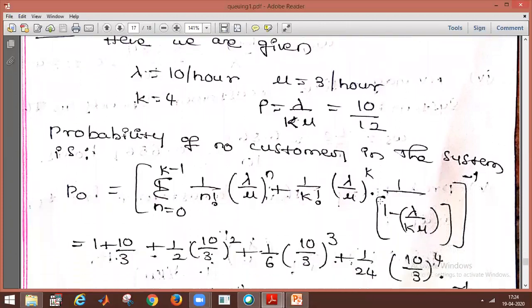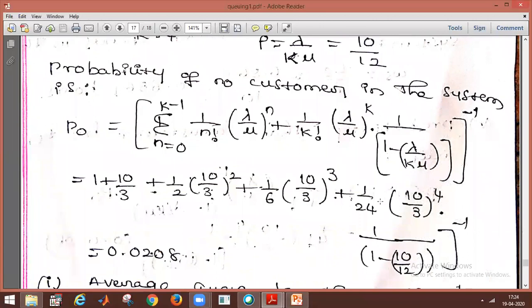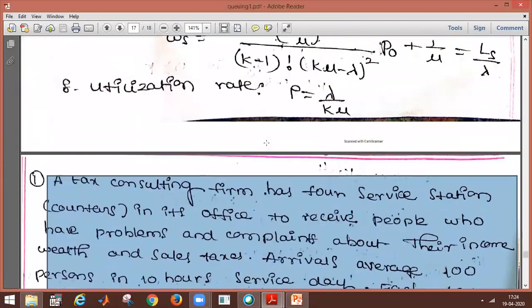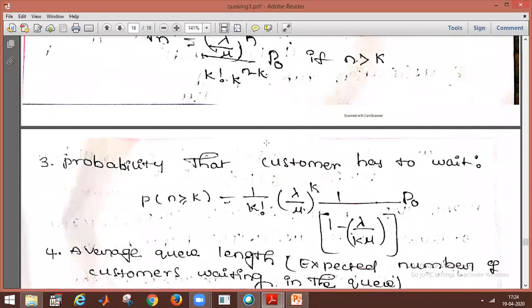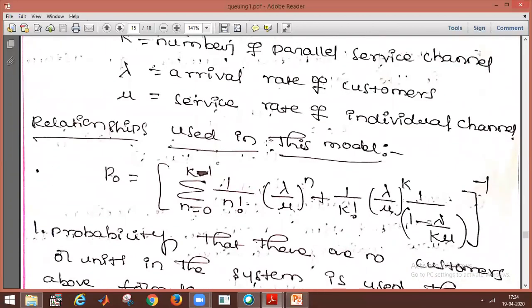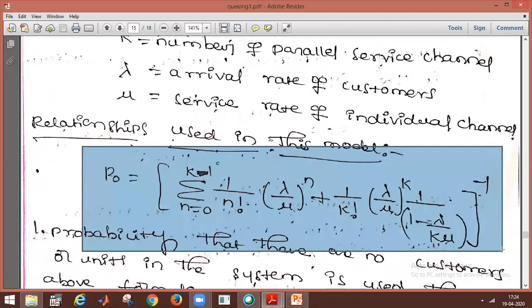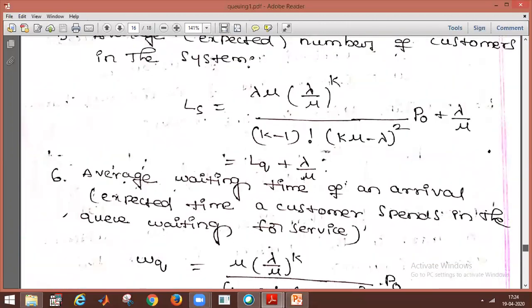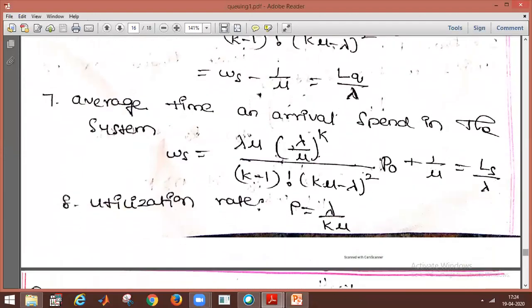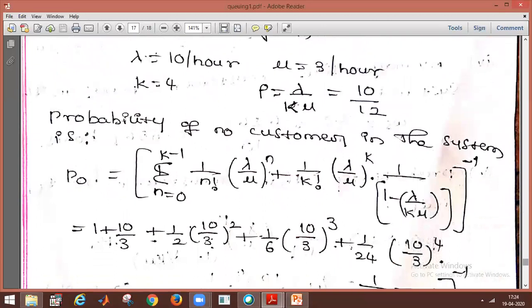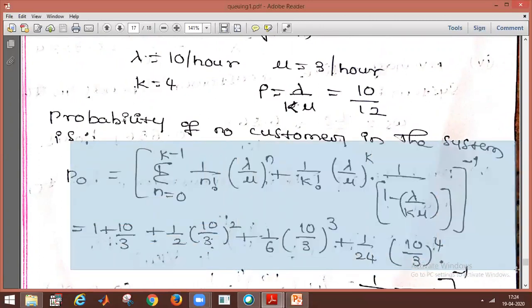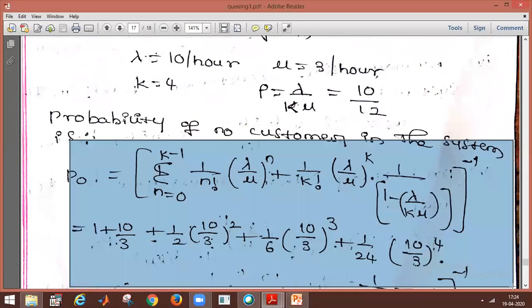First, the probability of no customers, or idle. First, we have to calculate P naught. What is the P naught formula? The first formula, idle or no customer, P naught is equal to this formula. So the same formula, we have to substitute the given information. Here, substitute n is equal to 0. N is equal to 0 means